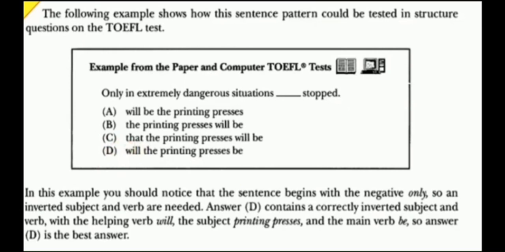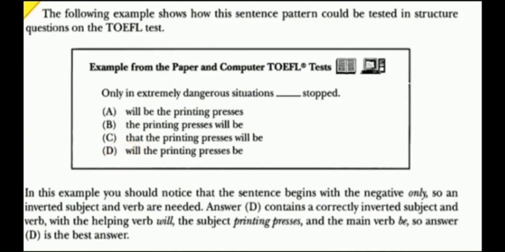So there are only two answer choices left, namely A and D. For A, the words are combined, while for D, will and be are separated by the subject. So the answer is D.